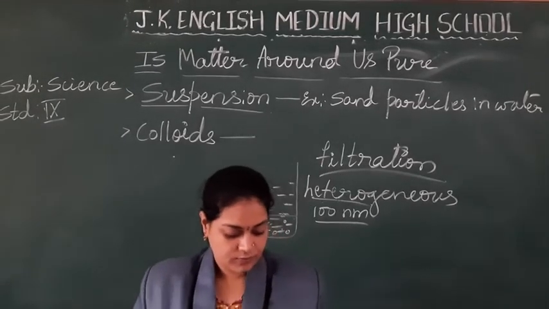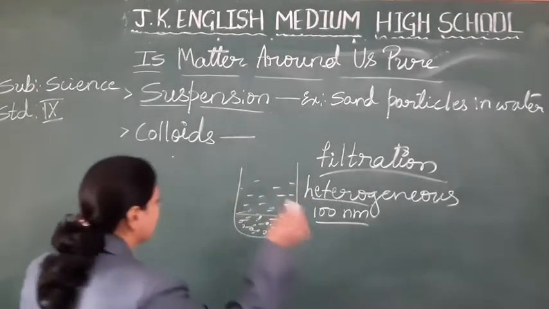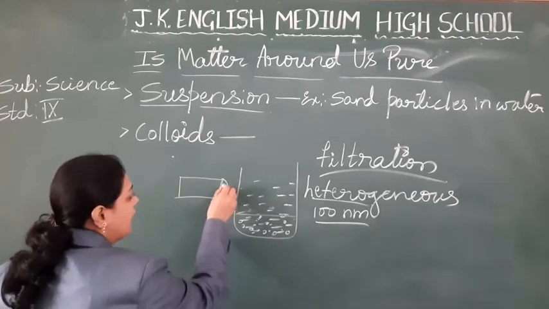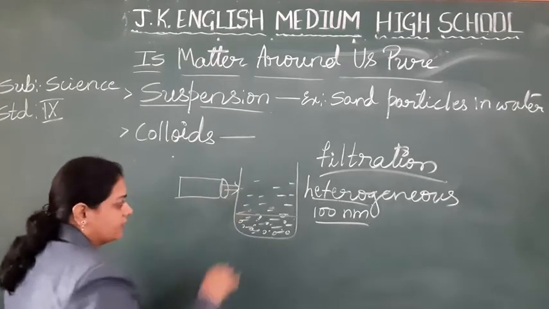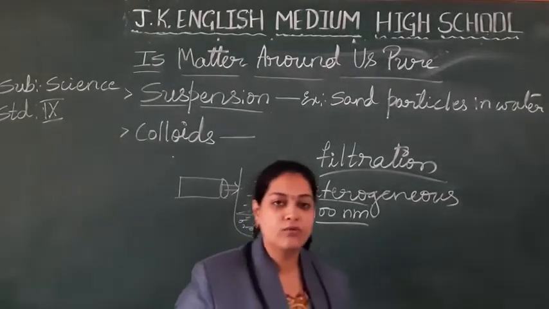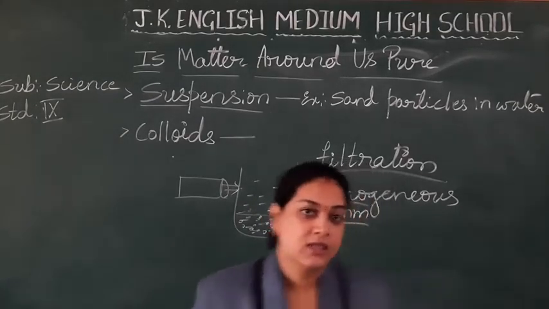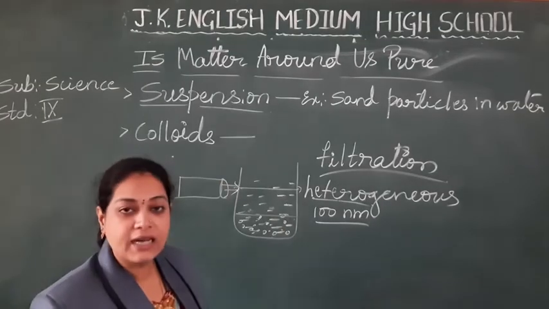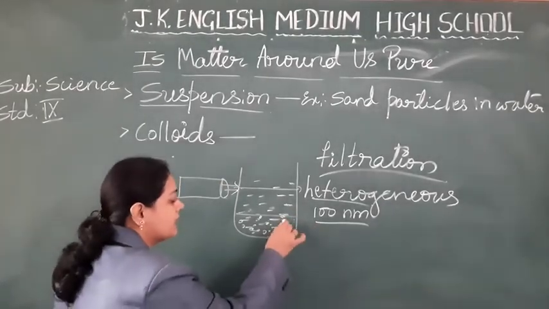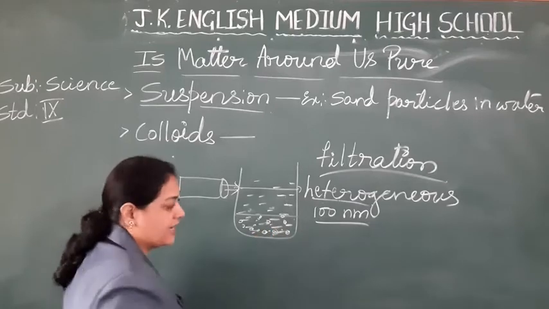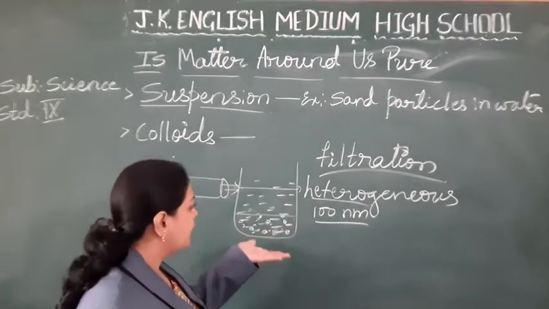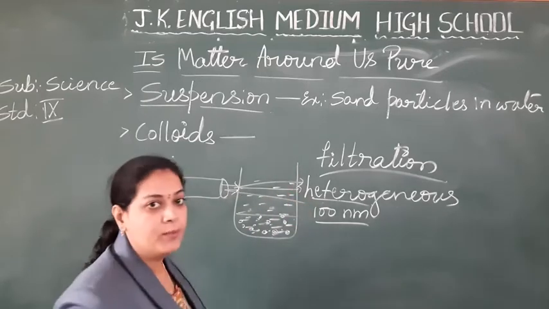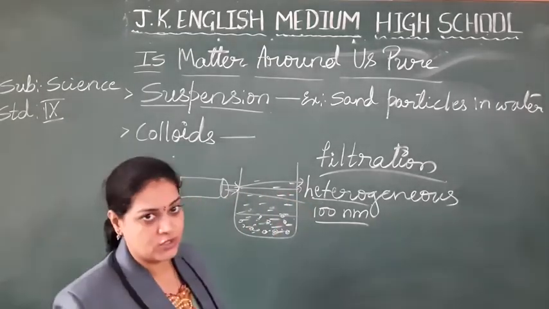Next one. See students, you are going to take one torch and pass a beam of light. What happens now if you pass a beam of light? Yes, it will scatter and you can observe the light. Why will it scatter? Because the solute particles are quite large in size, so they will settle down at the bottom. That is what you find, scattering of a beam of light through the suspension.